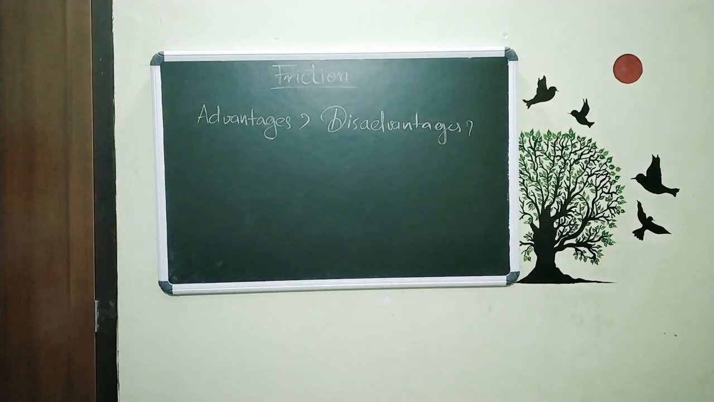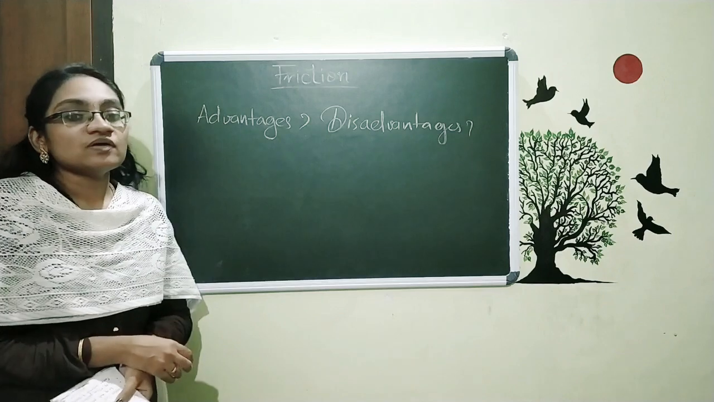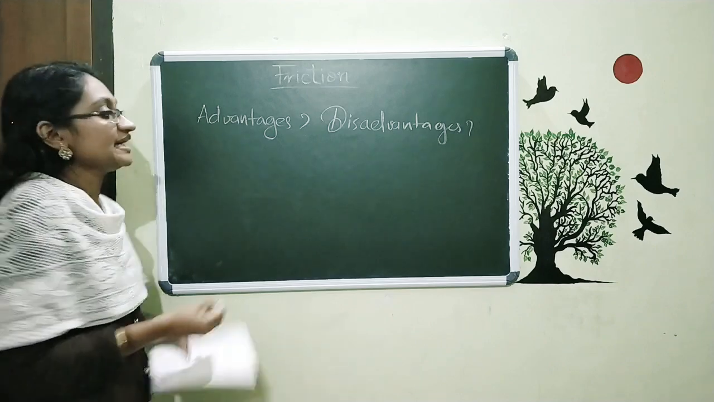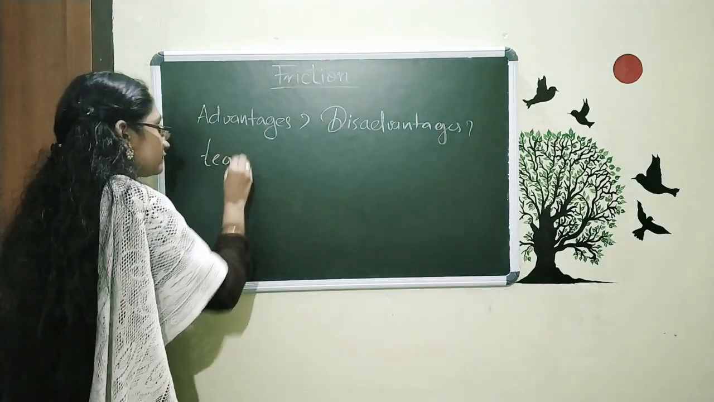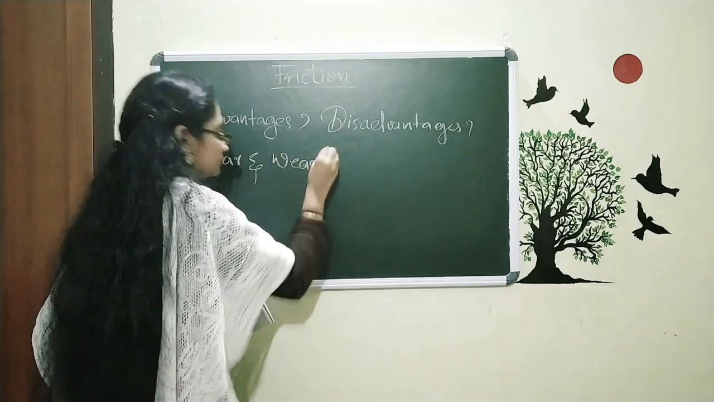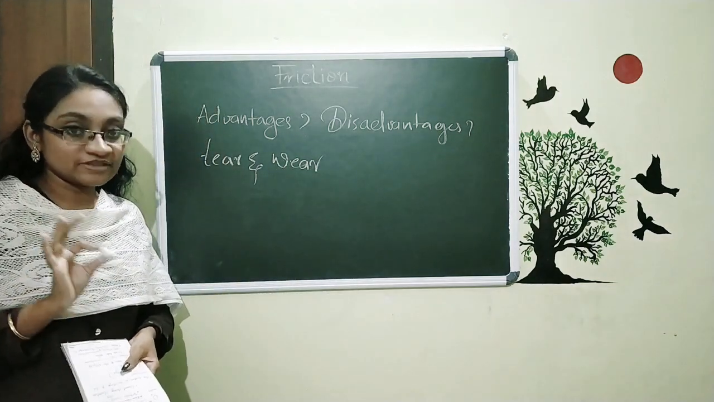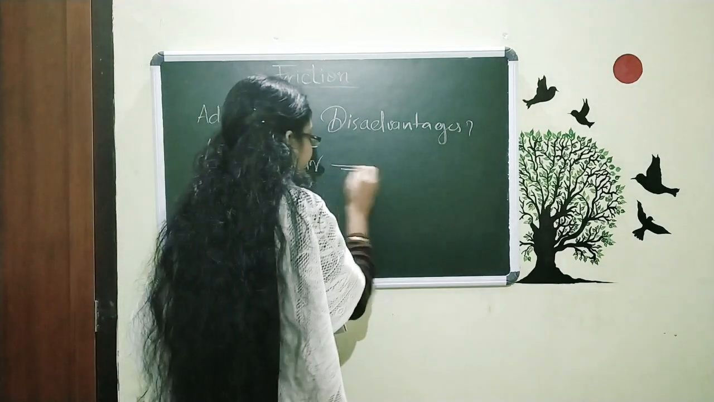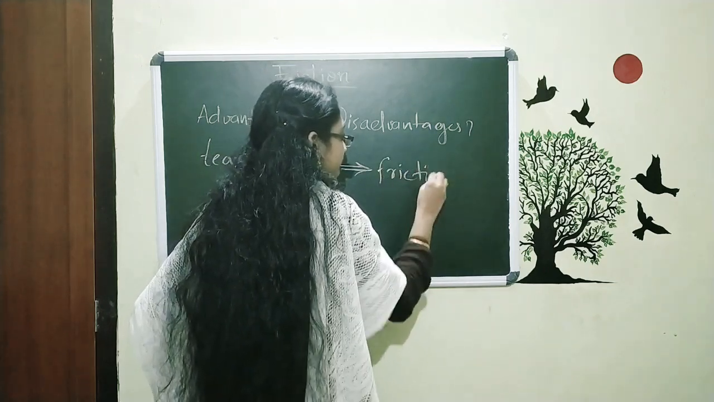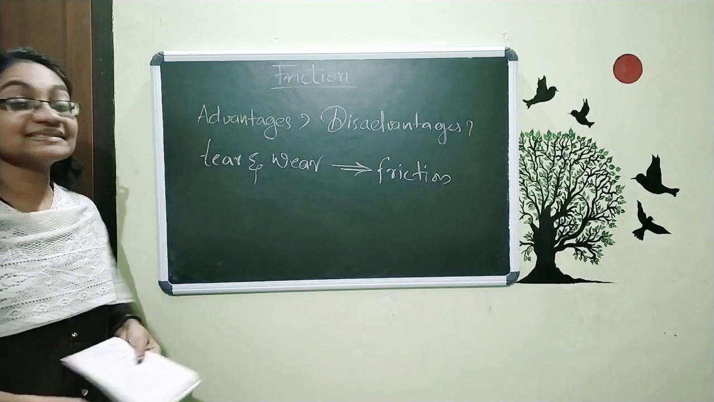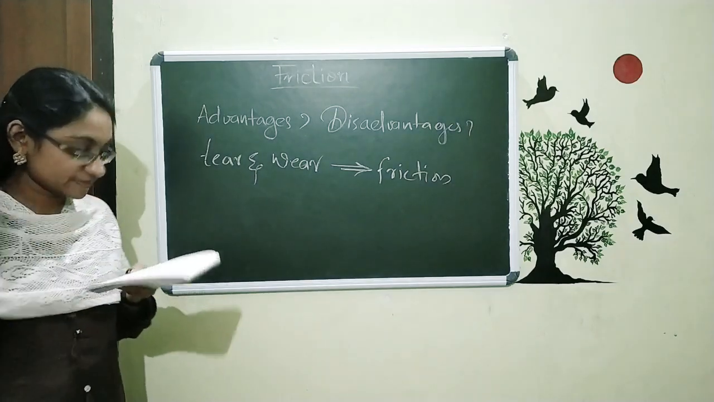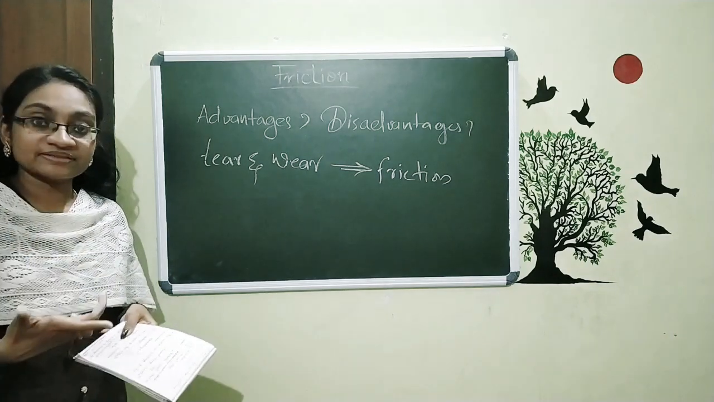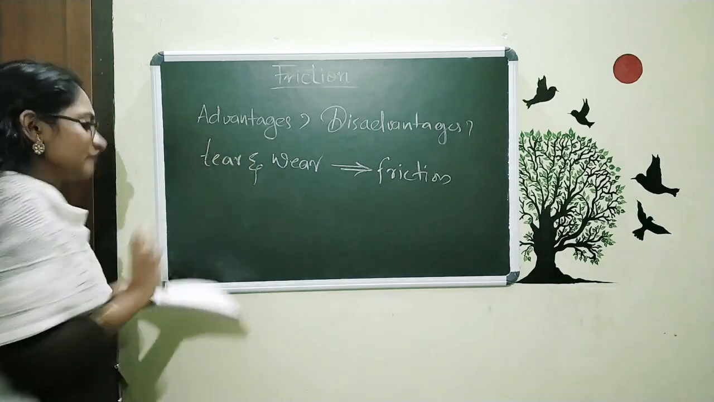What are the disadvantages of friction? The first one: just observe the back side of your chappal. What you see is that it has tear and wear at the bottom of our chappals. Who made this? This happens because of the force of friction. This is one of the disadvantages of friction. That is the first one. That means tear and wear occurs on our chappals or the tires of vehicles, like everywhere.